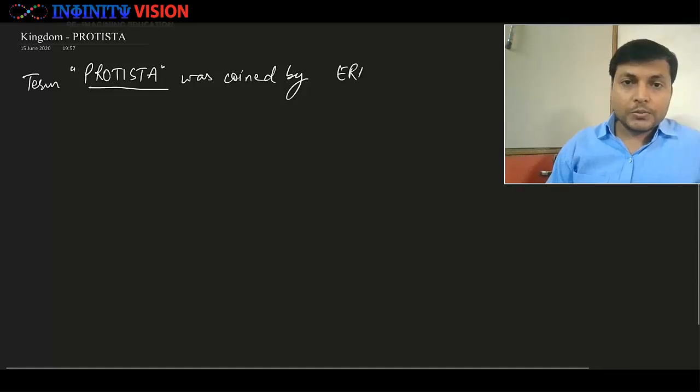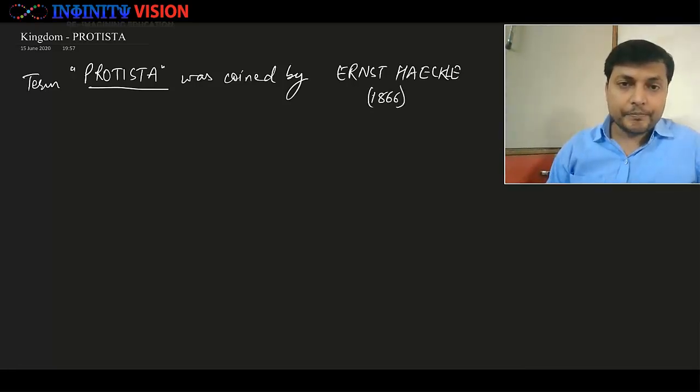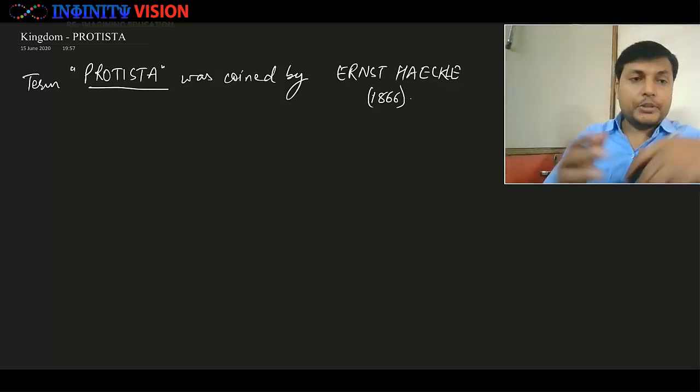Okay. So now the scientist Ernst Haeckel, in 1866 coined this term Protista.